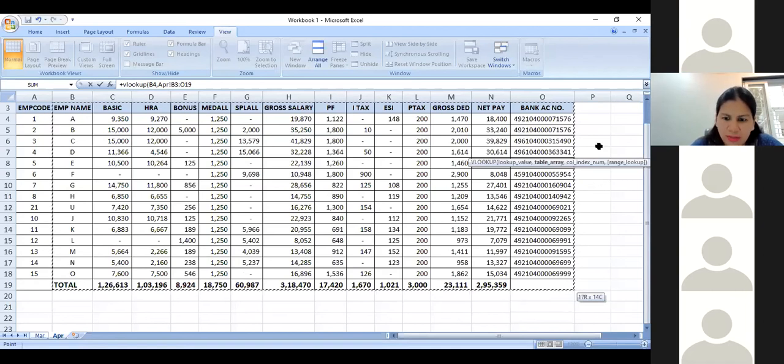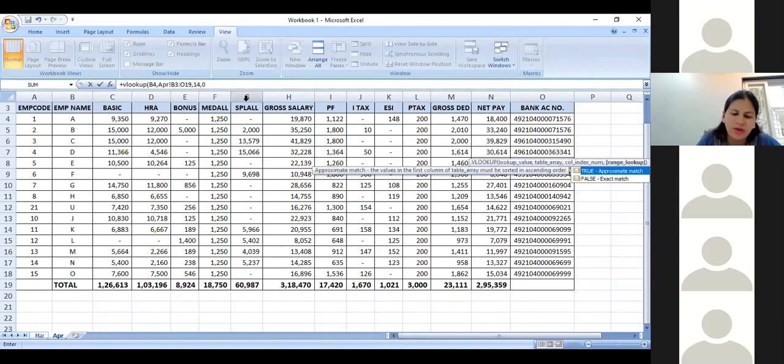So it is a columnar lookup. HLOOKUP is a row lookup, against which the rows are important. So I see that, okay, this is the 14th column. Now I want data of the 14th column to appear. So I say table selected, comma, which means the end of the selection. 14th column is relevant to me. Please pick data of the 14th column, comma, 0, and I close the bracket.